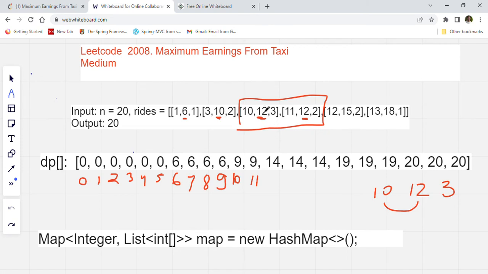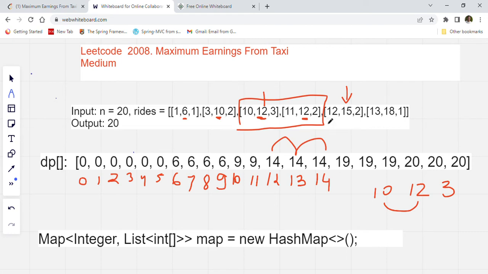So now we took this passenger, we updated our values to 14 for 12. So at 13, the same value will get carried over, and here also, correct? Why? Because we are not dropping off any passenger. Now what happens at 15? At 15, one other passenger is getting down. We will try to calculate the profit, how much we will get now.